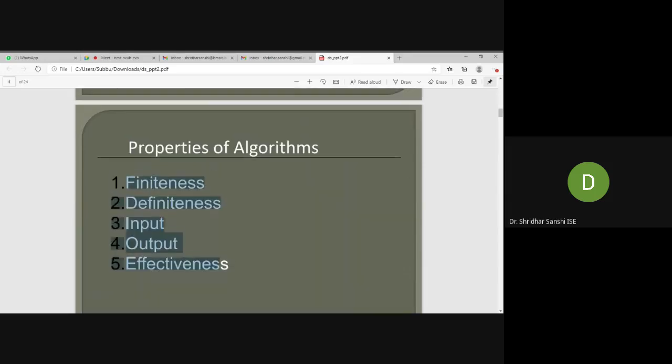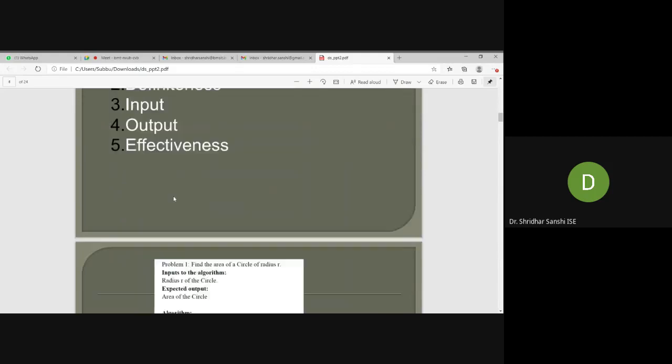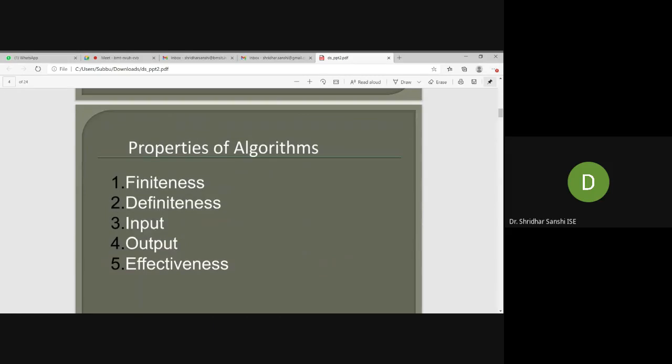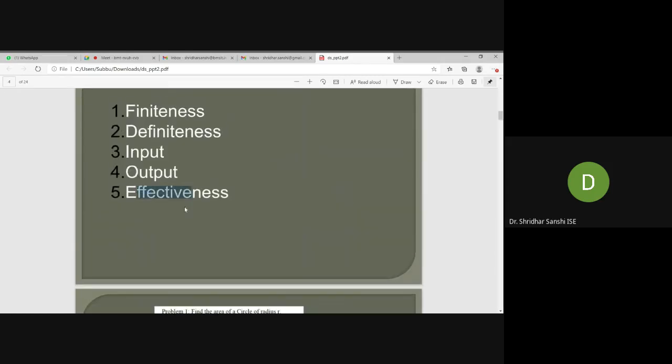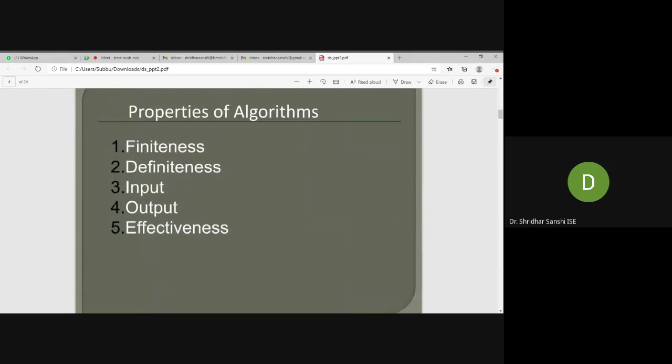Second is definiteness. Yes, there is no ambiguity in the instructions. Third, input. Yeah, we have some input, we are getting input from the reader. And we have output, so we are displaying the output. And effectiveness, yeah, whatever problem is given, we are finding that solution, correct?